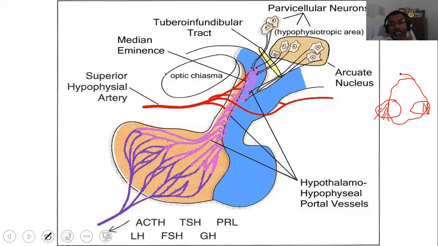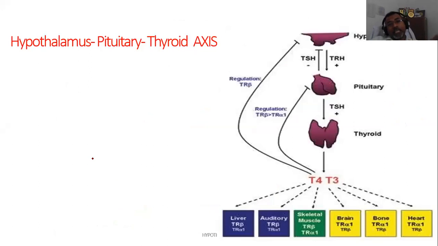And the arcuate nucleus is also having some role because the arcuate nucleus and many hypophysiotropic areas are there which are releasing hormones into the circulation, and they are called the tropic hormones. On that basis, there are three important axes that we have already learned, that is called hypothalamus, pituitary, thyroid axis. एक important axis है that is called hypothalamus, pituitary, thyroid. Means hypothalamus ने pituitary को regulate किया और pituitary are regulating the thyroid,